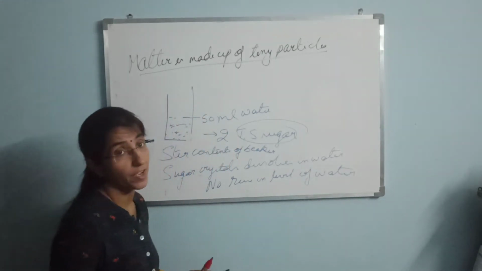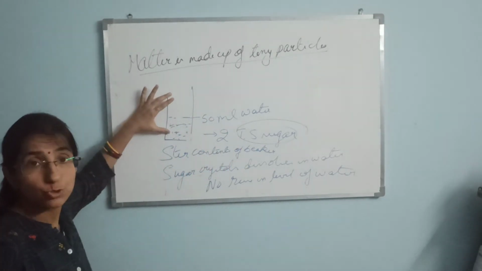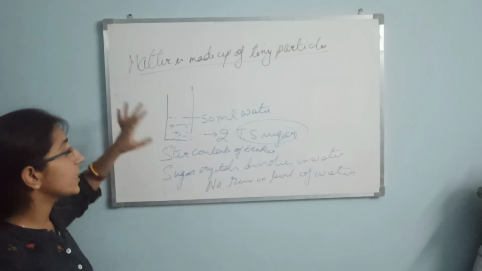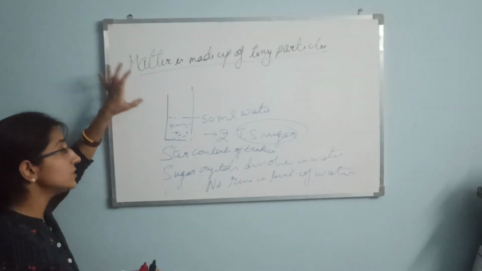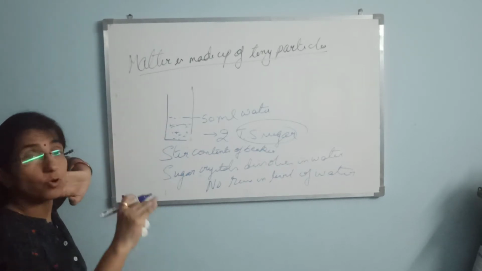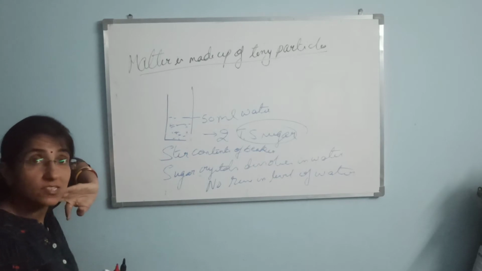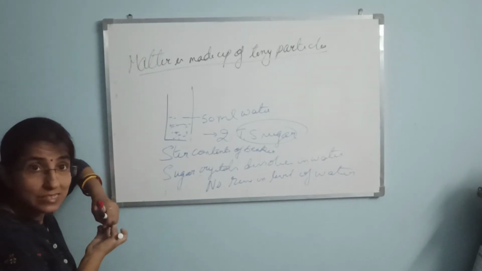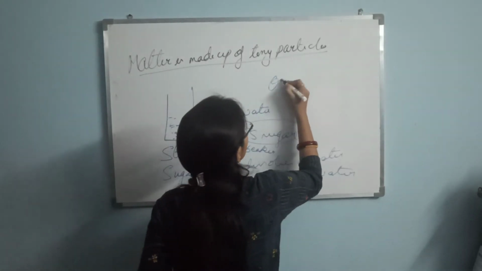What is the reason? When you add something, there should be a rise in the level of that liquid. But in this case, the sugar crystals, which are bigger in size, get dissolved in the water present in the beaker, but there is no rise in the water. What is the reason? The sugar molecules, which are broken down into smaller pieces, occupy the space